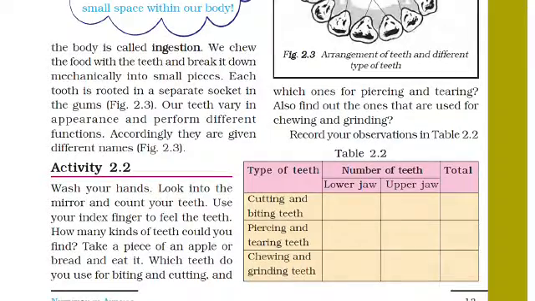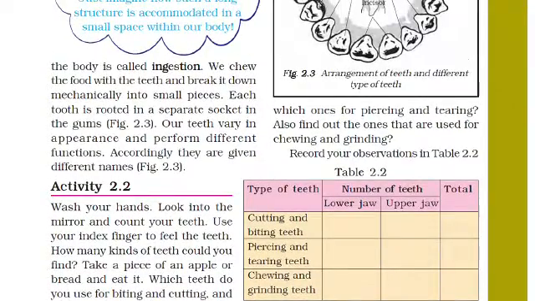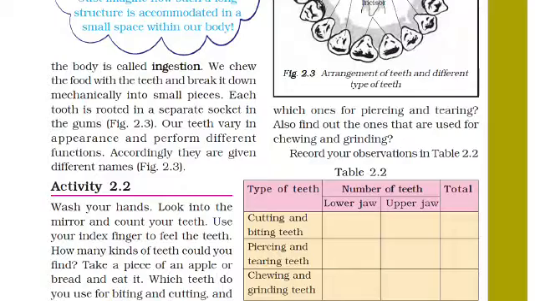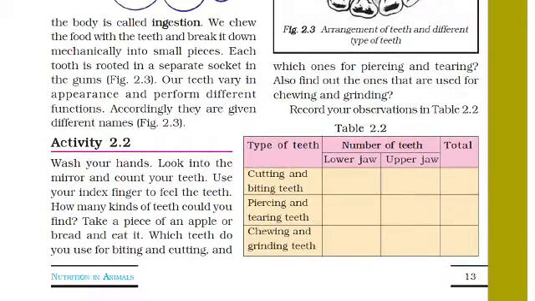So you can write here the total numbers. Cutting and biting teeth, first of all, again I am telling, these are incisors. Piercing and tearing teeth are canines, and chewing and grinding teeth are molars and premolars. You have to write the total number here.